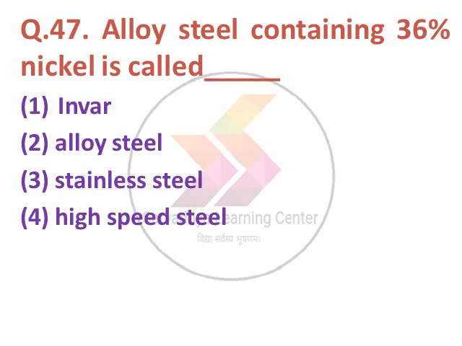Next, alloy steel containing 36% nickel is called dash. Option 1 Invar, 2 alloy steel, 3 stainless steel, option 4 high speed steel. The correct answer is Invar.